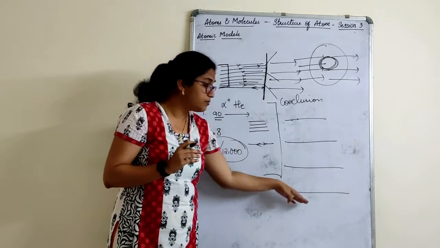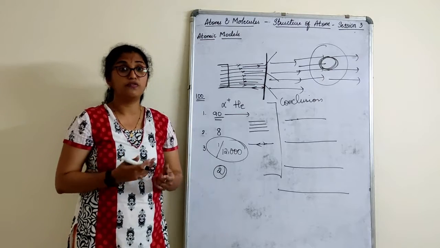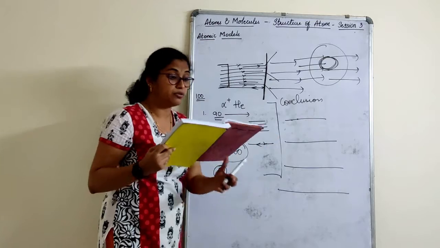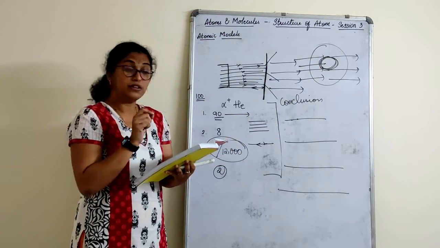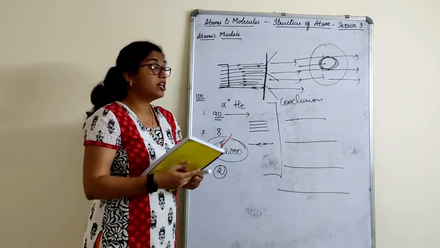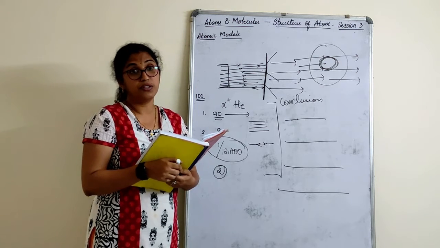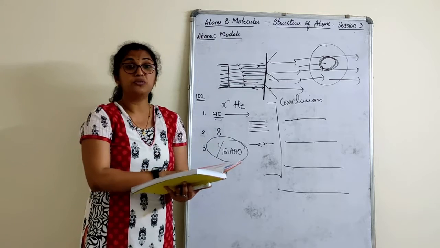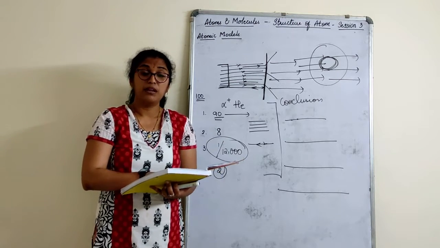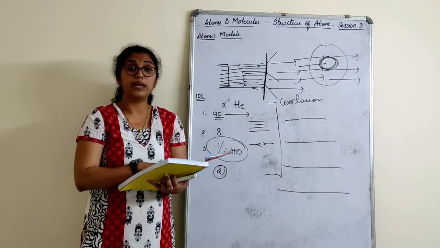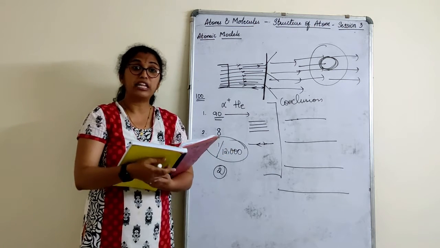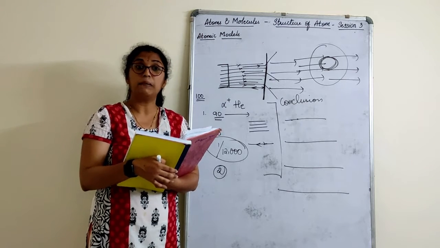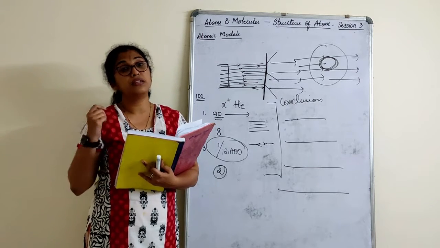So with this, probably you might have understood what conclusion Rutherford drew. I just read these points. Conclusion drawn by Rutherford. Children, what I have explained you cannot write in your own words. Now I try to explain it to you point-wise. You need to write what's given in the book. But if you understand the explanation, you can put this in these words. I have heard many children telling that, teacher, we have written the same thing about Rutherford or Niels Bohr, but you have written it in your own words like a story.